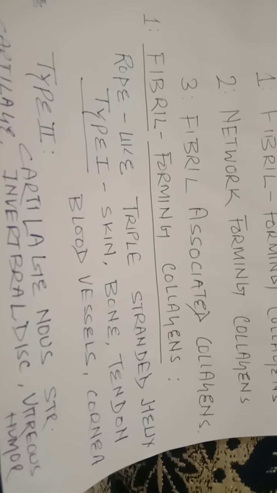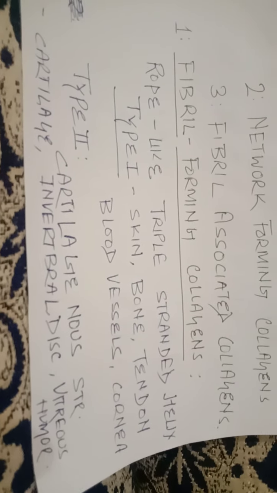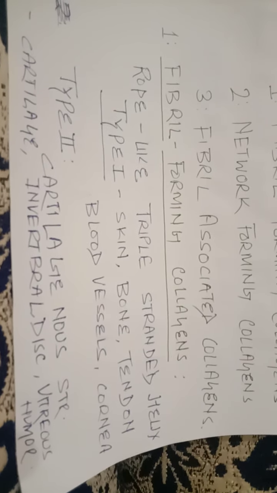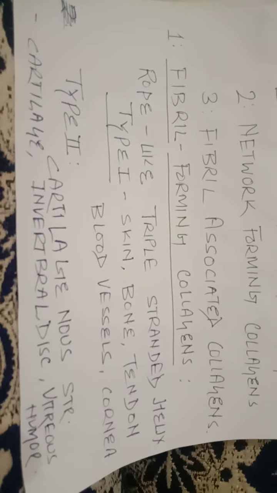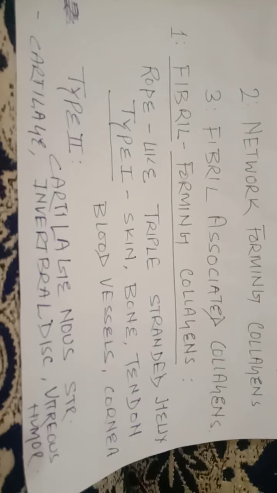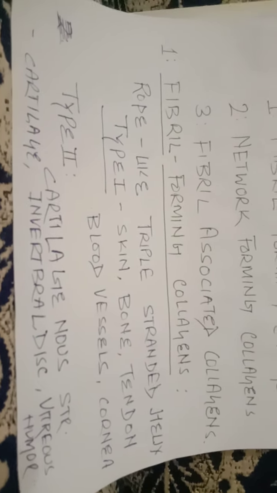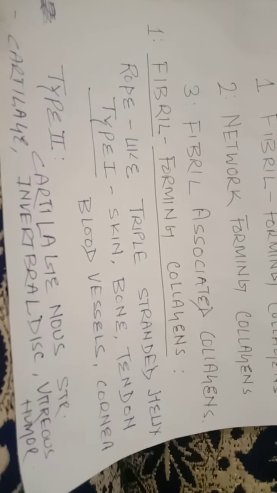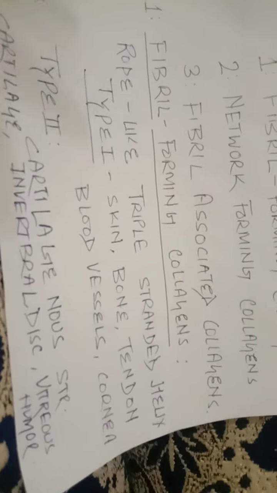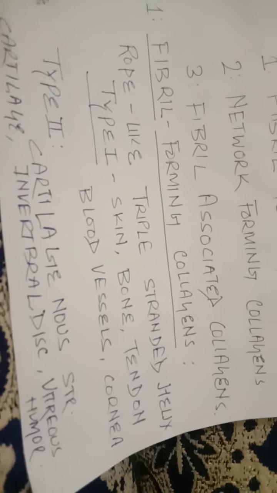Those collagens which are related to the cartilage come under type 2. So type 2 is present in the cartilage, intervertebral disc, and vitreous humor of the eye. These are the examples of type 2 fibril forming collagens. These are points which you have to remember. These are basic, unique points, and only seeing these points will be sufficient for you.